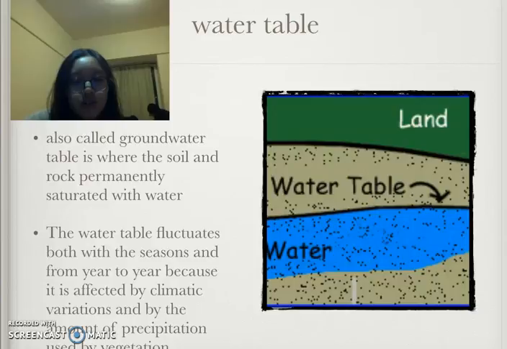Water table, also called groundwater table, is where the soil and rock are permanently saturated with water. The water table fluctuates both with the season and from year to year, because it is affected by climate variation and by the amount of precipitation used by vegetation.